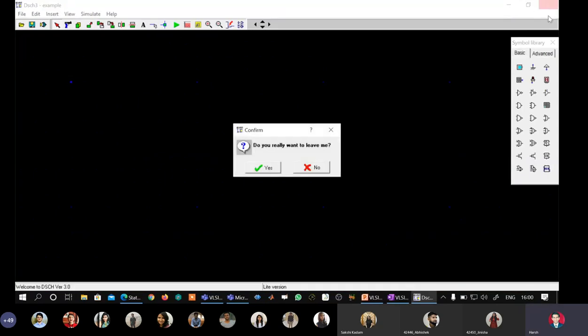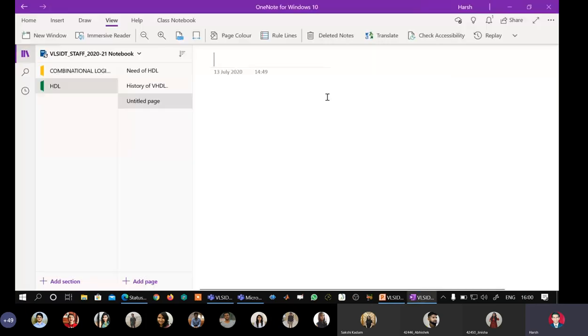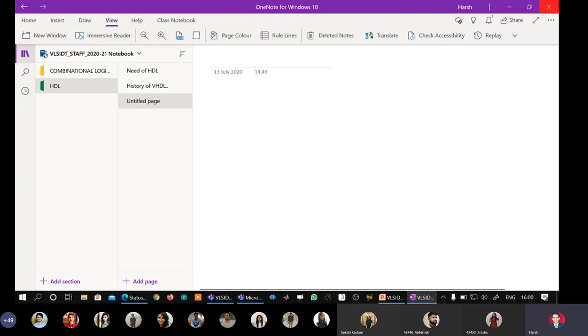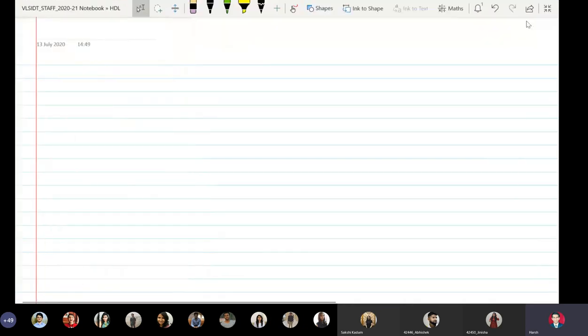Before I teach you this, what I will do is that we will first make something on paper. Are you able to see OneNote here? Students, are you able to see this screen, OneNote? Yes, sir. So what I will do is that we will write something here like this, with grid lines.